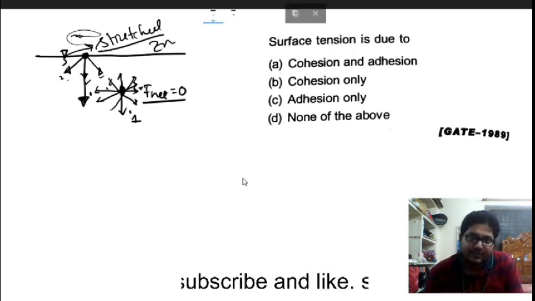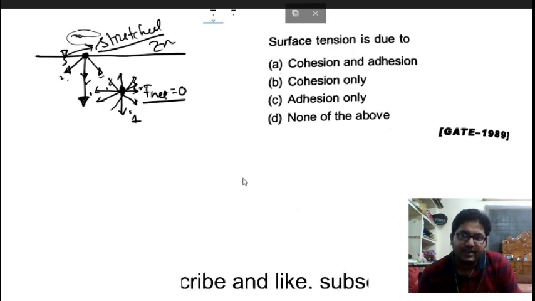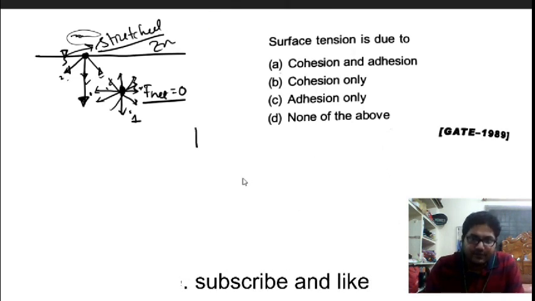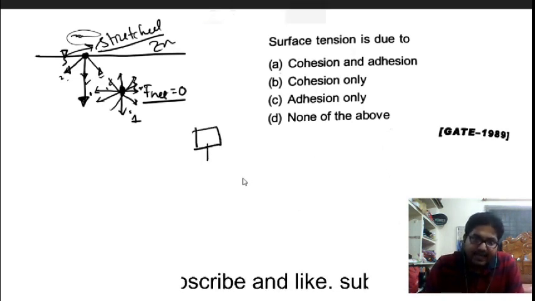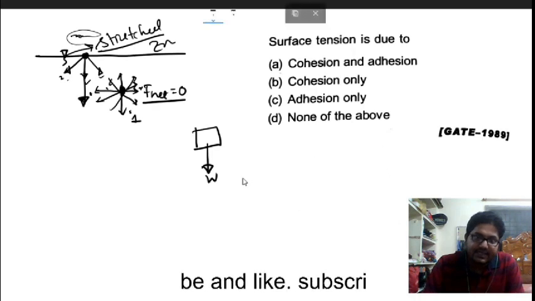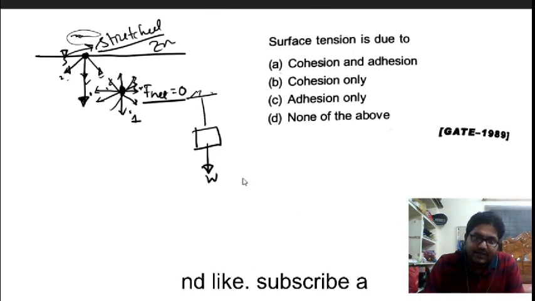The surface of the water is now a stretched profile. The surface now has a tensile force existing. Suppose, for example, this is one body, and this is the weight of the body. Suppose it is connected by a string. So what is the tensile force existing here?